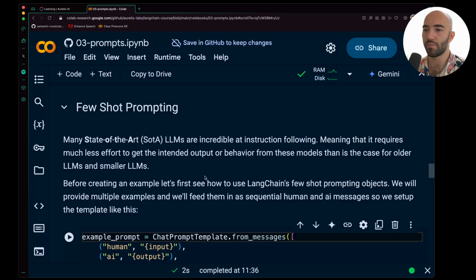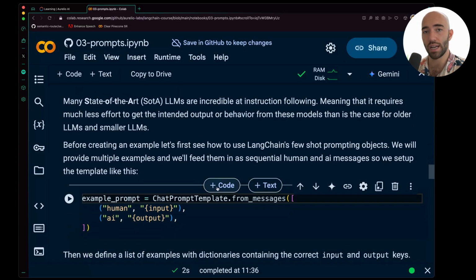But when you start using smaller models, not really what we can use here, but let's say you're using an open source model like Llama 3 or Llama 2, which is much smaller, you will probably need to consider things like few-shot prompting. Although that being said, with the current OpenAI models, this is not so important. Nonetheless, it can be useful.